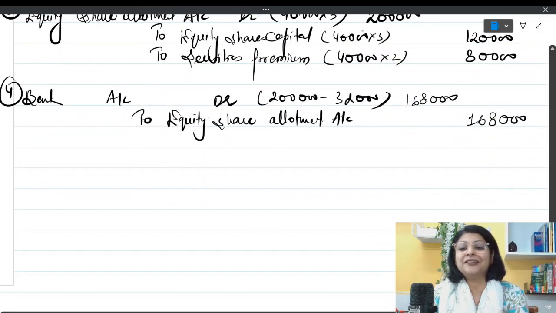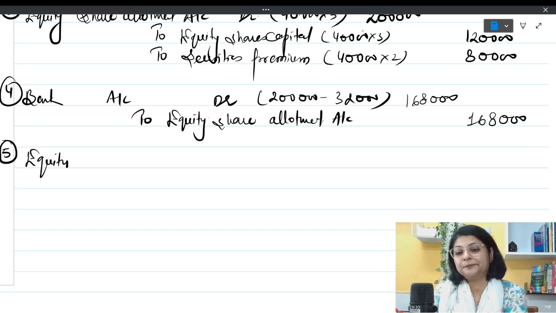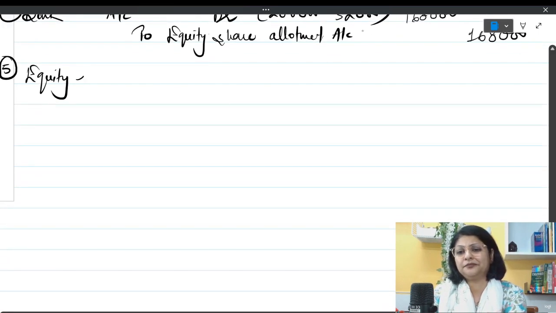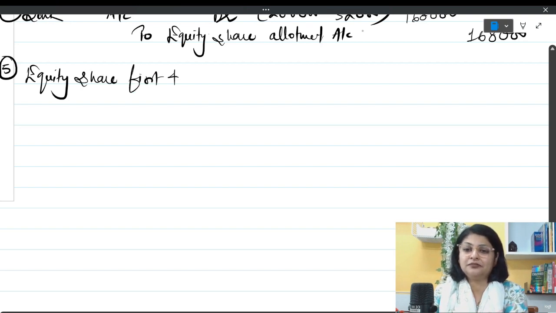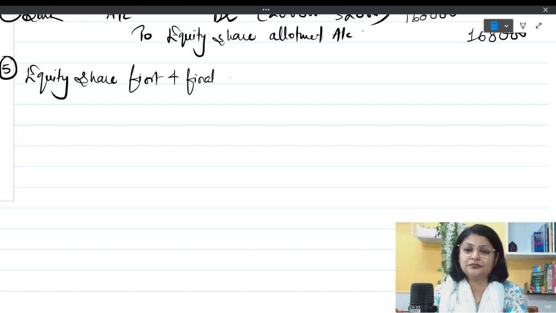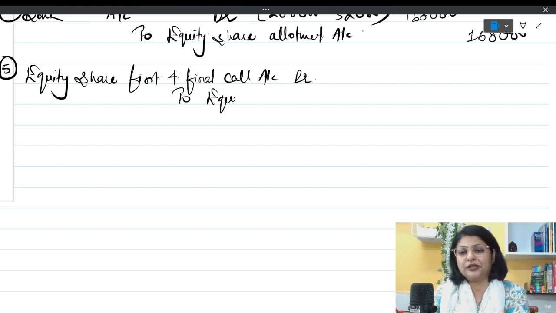Now the next entry is for call money getting due. So the entry is going to be equity share first and final call account debit to equity share capital.